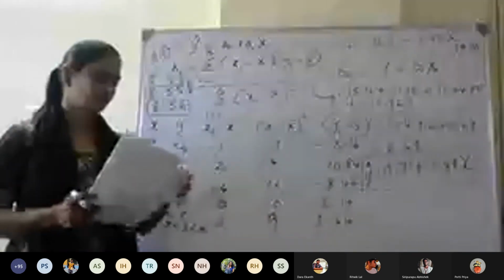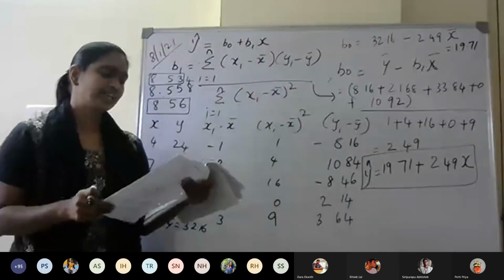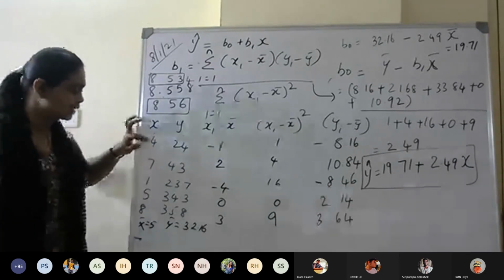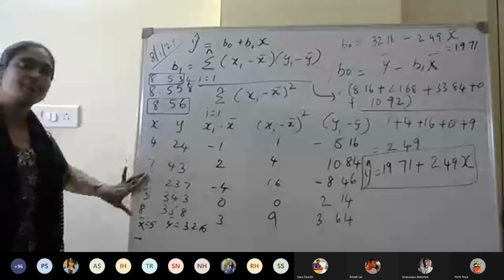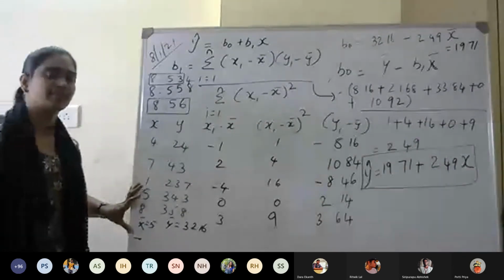The next part of the question is, for the experience of 6 years, predict salary and mean square error. For the experience of 6 years, the number 6 is not given here because this is the history, your old data set that you have collected.